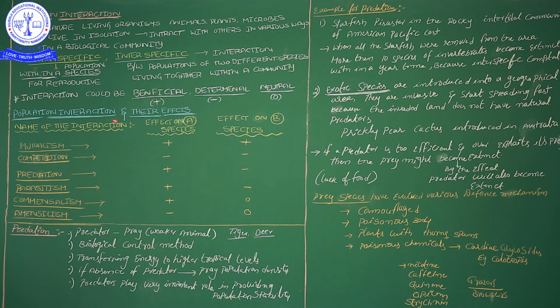An interaction could be sometimes beneficial, sometimes detrimental, or sometimes neither beneficial nor detrimental, I mean not harmful, simply neutral.